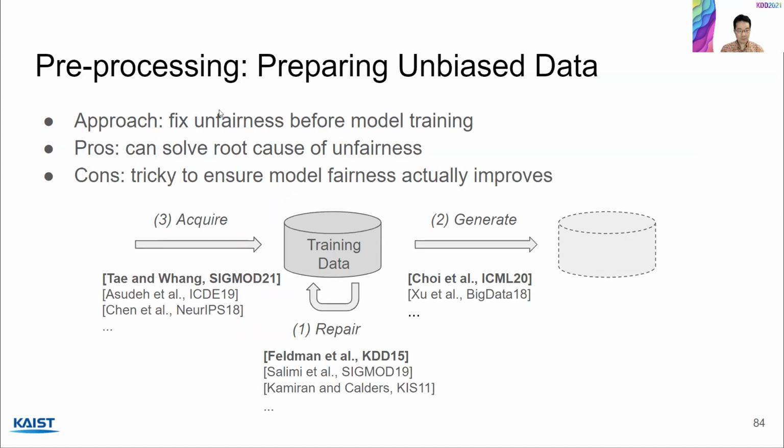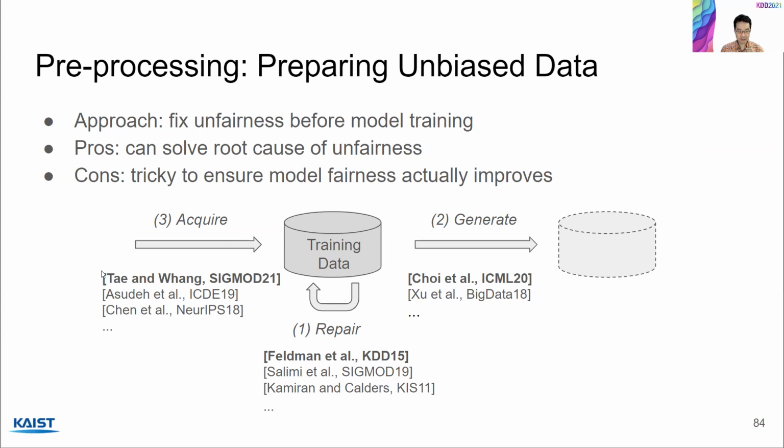So the pre-processing approach is to fix unfairness before model training. There are pros and cons. The pros are you can possibly solve the root cause of unfairness, assuming that unfairness comes from biased data. On the other hand, it may be tricky to ensure that the model fairness actually improves, because you don't have access to the model training itself. So even if you do some fixes on the data, it's not clear if the model is going to benefit.